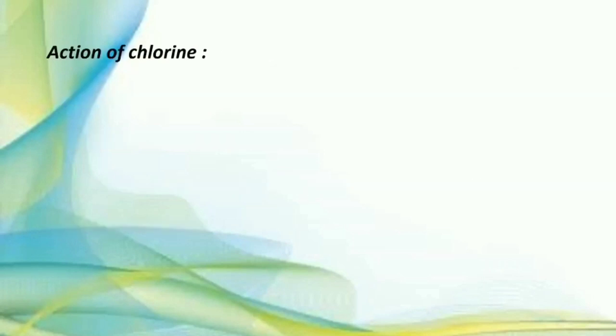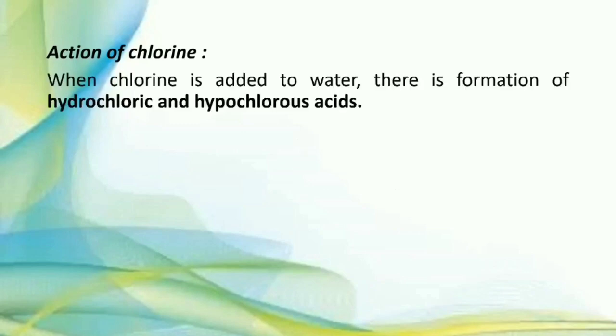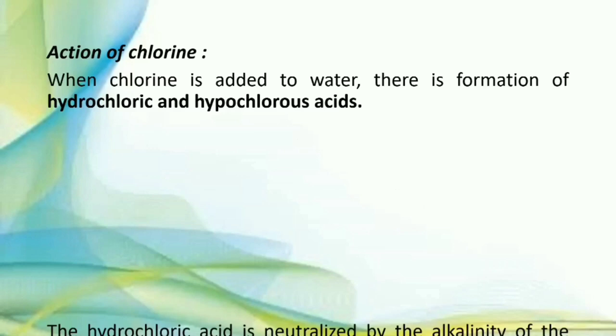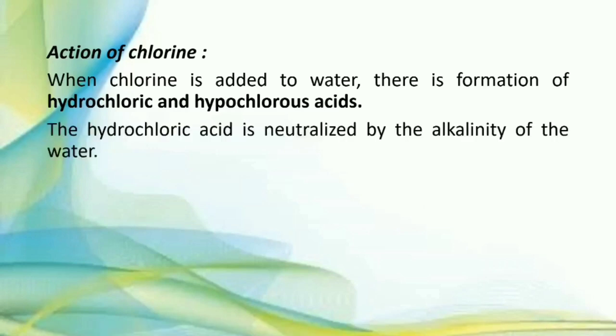So, how does the action of chlorine happen? When we add chlorine into the water, there is a formation of hydrochloric and hypochlorous acid. The hydrochloric acid is neutralized by the alkalinity of water.